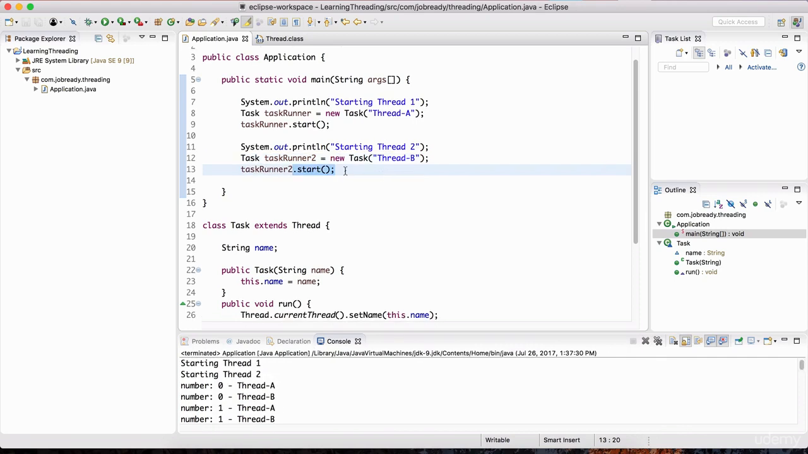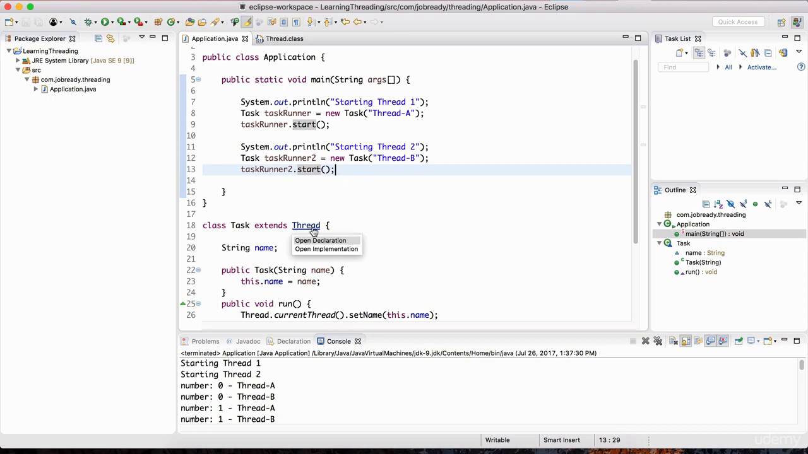So to start a thread, we use this start method on the particular thread. Again, this task is a thread, right? It extends the thread class. What does that mean in object orientation? That means it is a thread. That's how I want you to look at it. And so we're telling that thread to start using this start method.